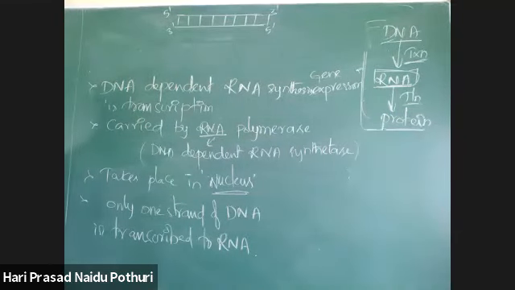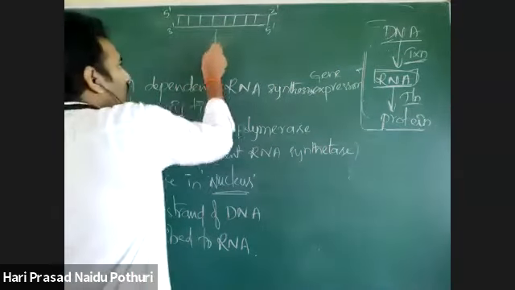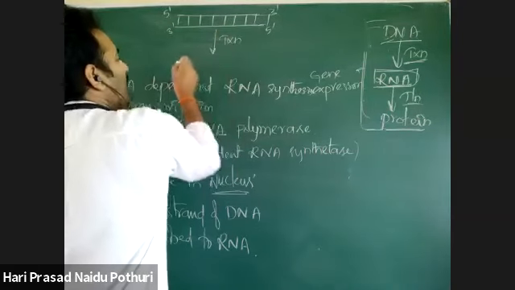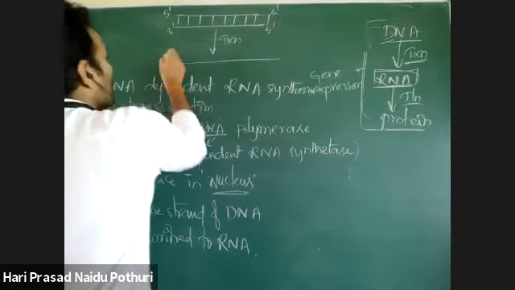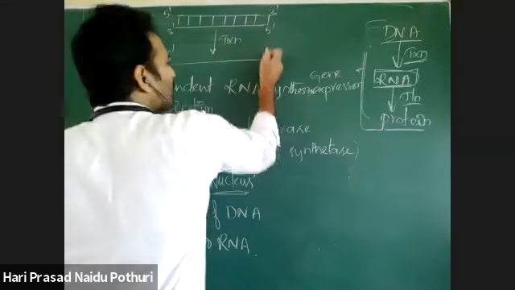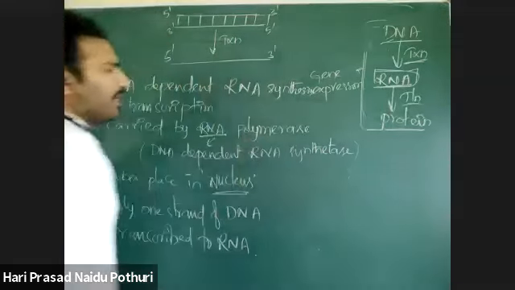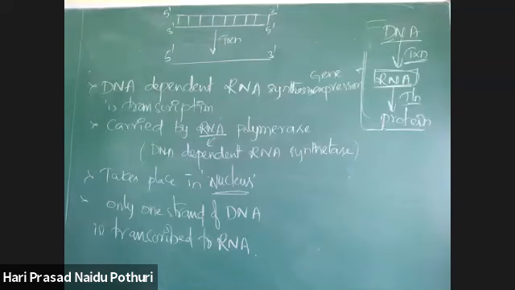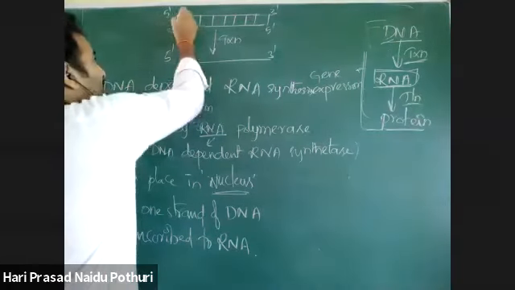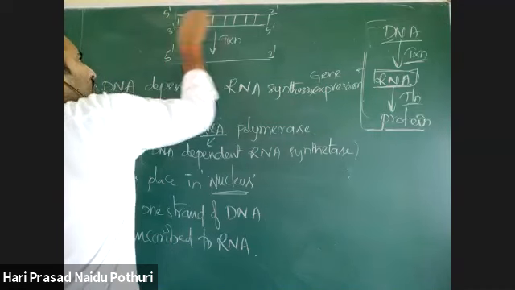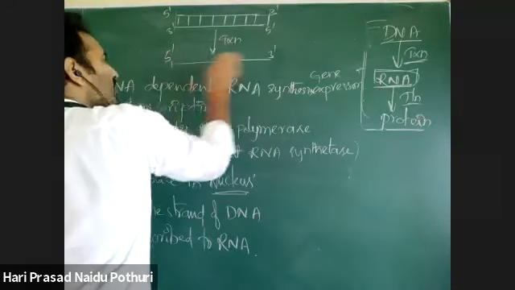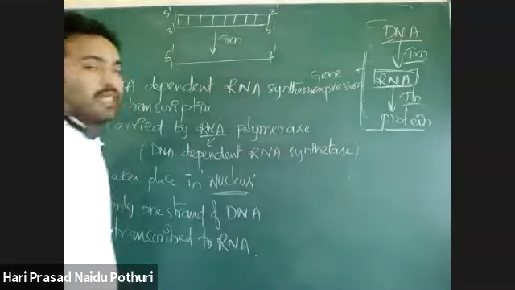Upon transcription, there is synthesis of a new RNA molecule in 5' to 3' direction, but the length of the double-stranded DNA and the single-stranded RNA are the same.